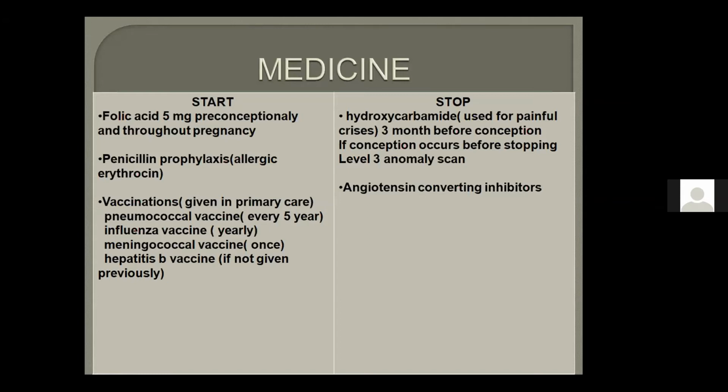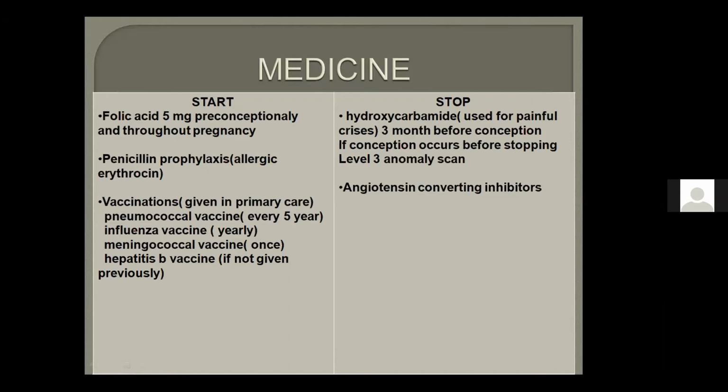Is it clear? Yes, ma'am. Influenza vaccine, if it has not been given up till a year, then we will repeat it, Bhaskar. And if it has been given within 1 year, like 7 months, 8 months, 9 months, 11 months, then we will not give it. Okay?